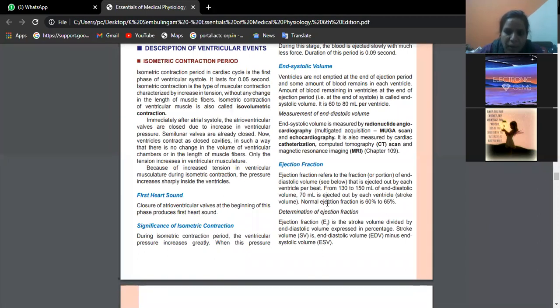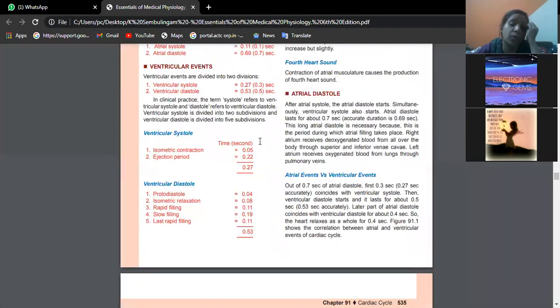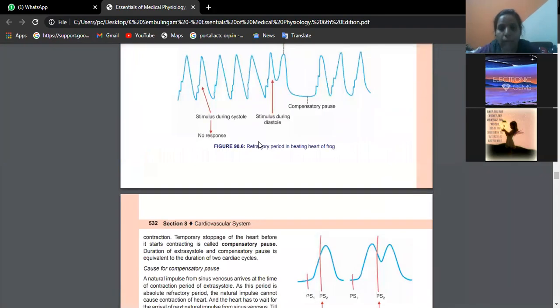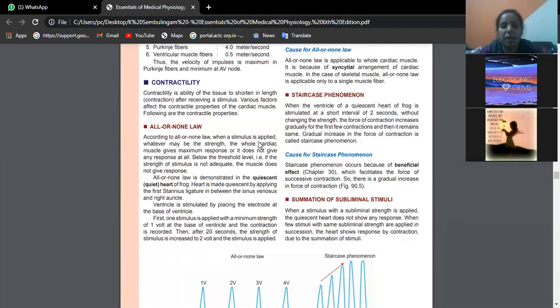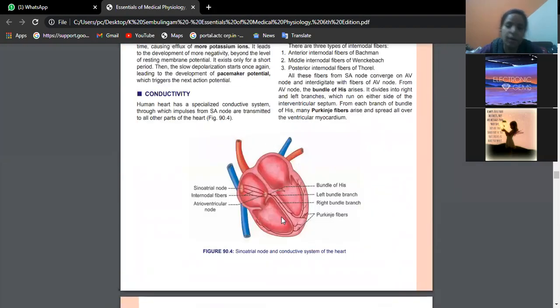So only that much, see here, this point, this is it. The amount of blood remaining in the ventricles at the end of the ejection period is called end systolic volume. How much is this, beta? That is 60 to 80. Only that much blood is left over now. Imagine now the ventricles have only a very small amount of blood. Okay, so now these valves are open.